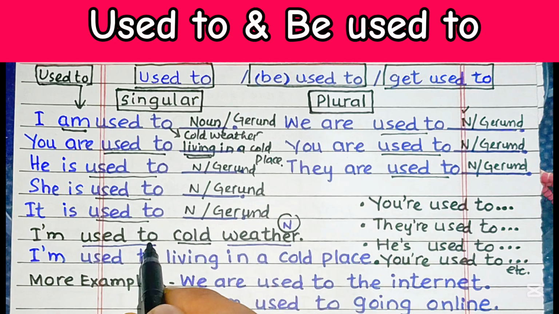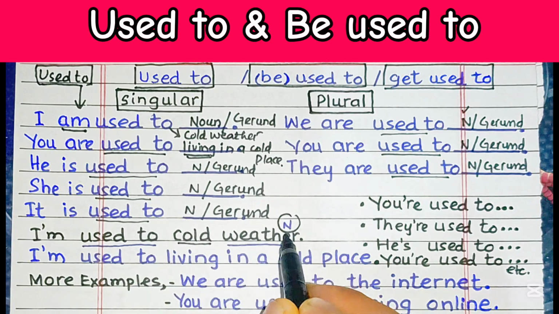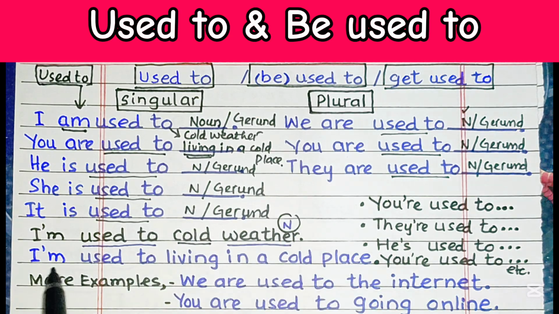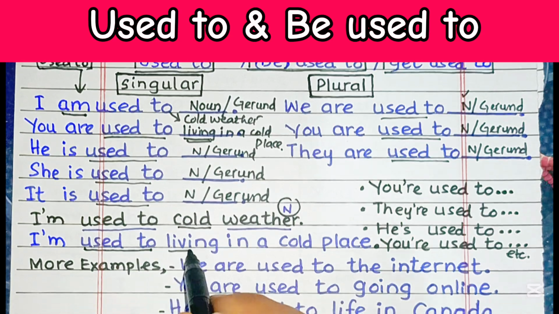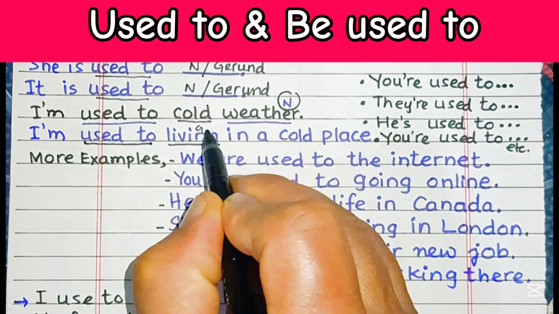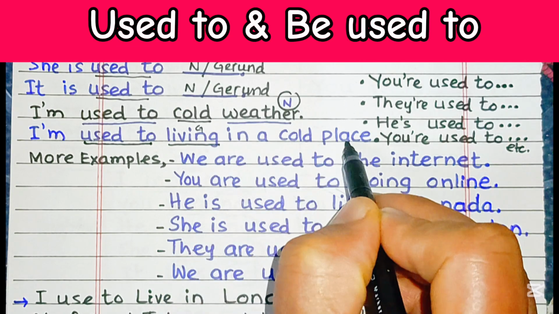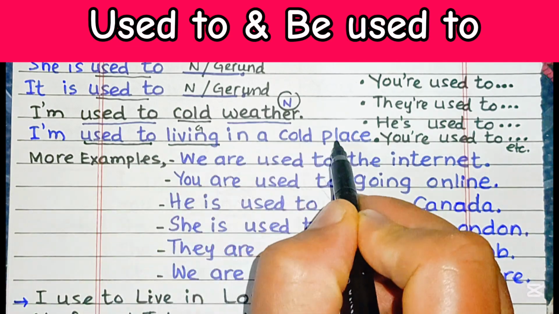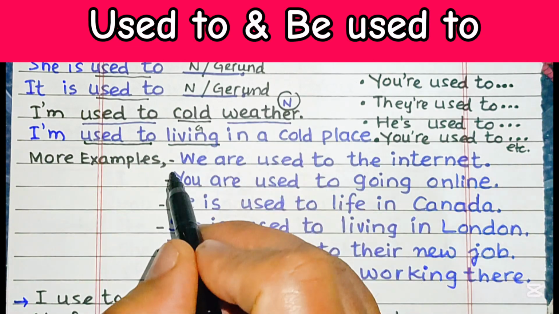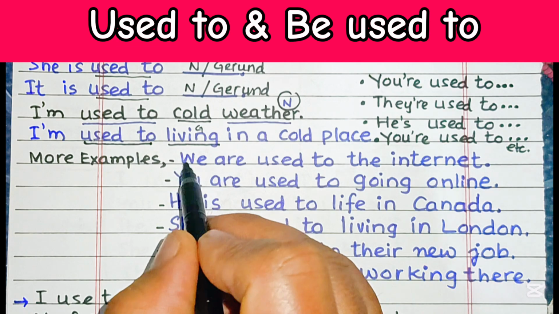Or I am used to, just after this phrase used to, put a gerund. This is a gerund. In a cold place. I am used to living in a cold place. So this is also a correct example.